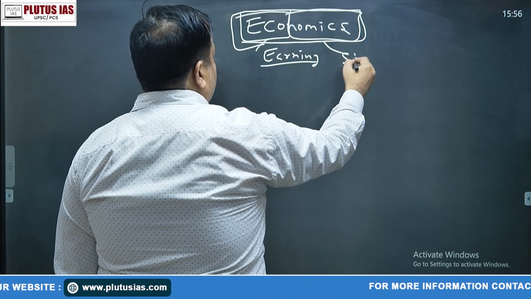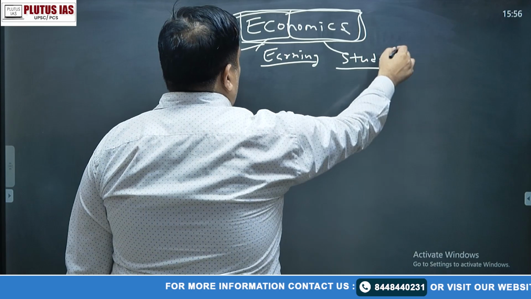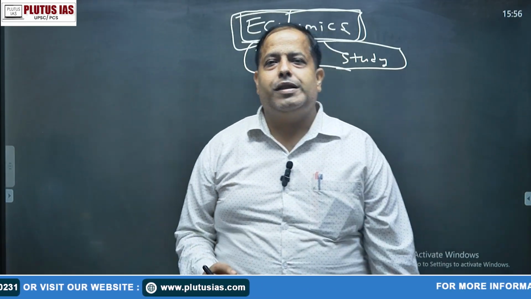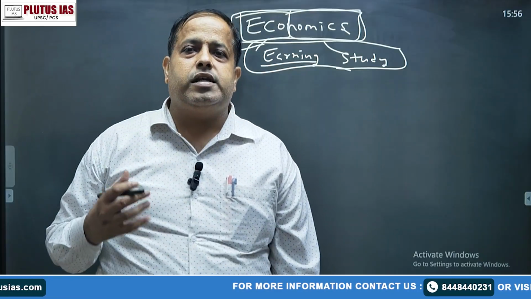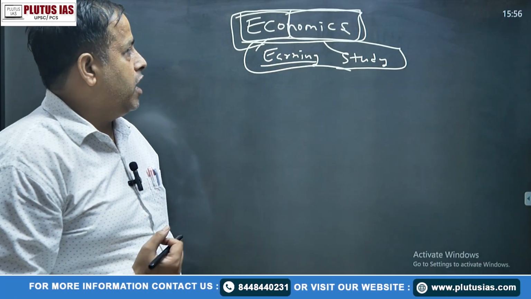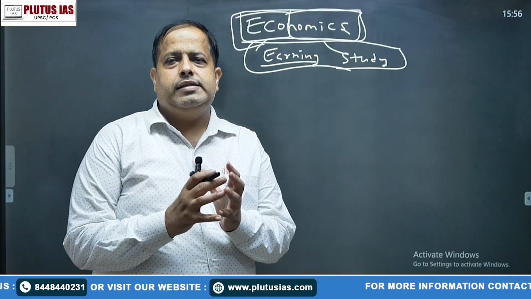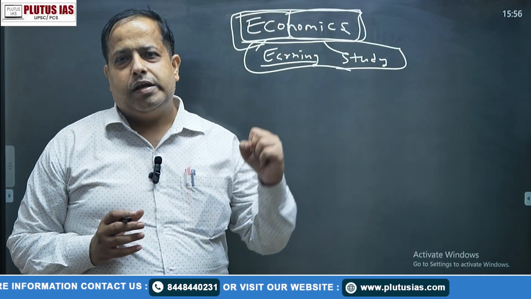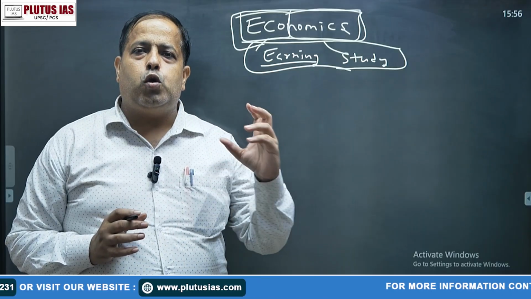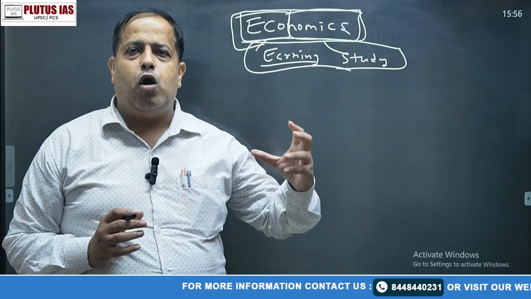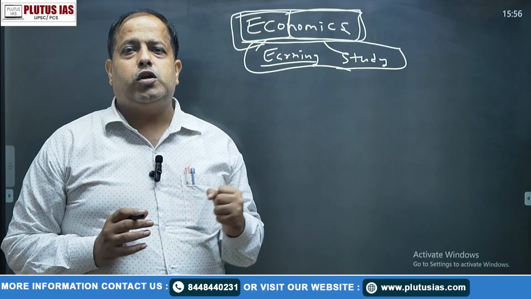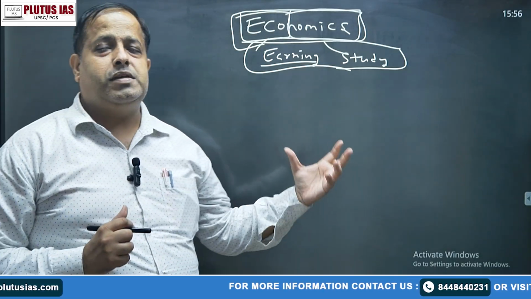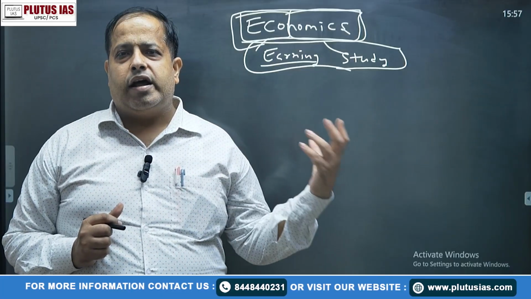and nomics means study. So, a subject related with the earning of people, how the people are getting their earnings, and the study of earning is known as economics. But the word eco has different meanings geographically and economically. Geographically, eco means an area or surrounding system, and in economics it means earning. So economics in the starting phase meant the study of earning of people.